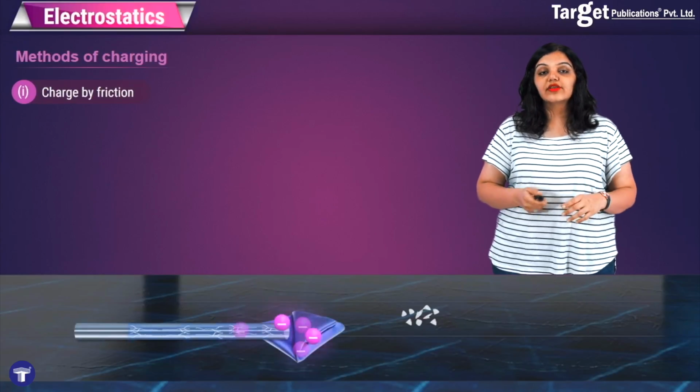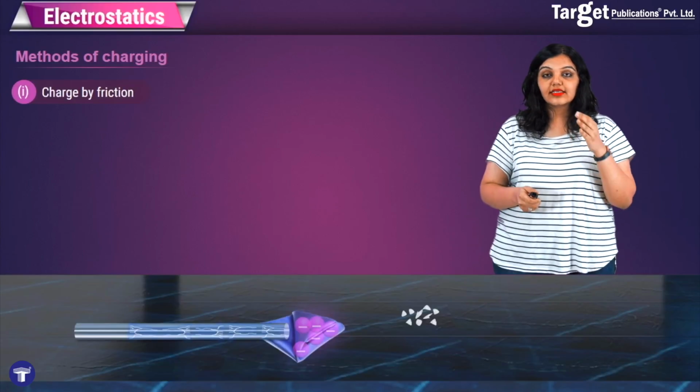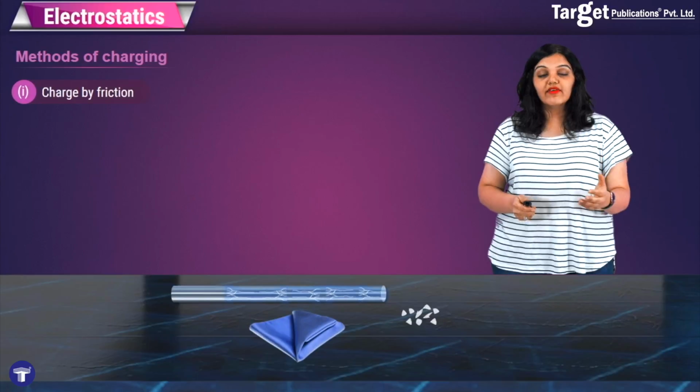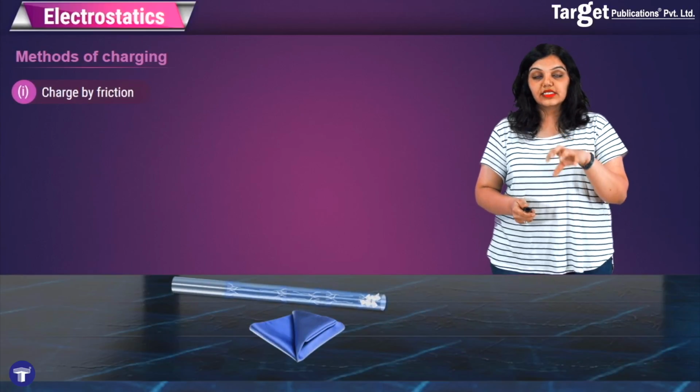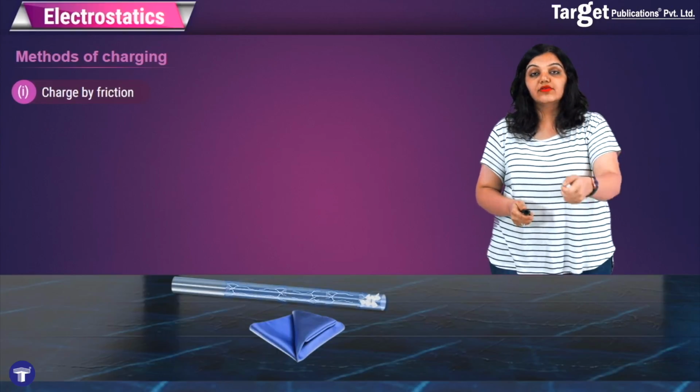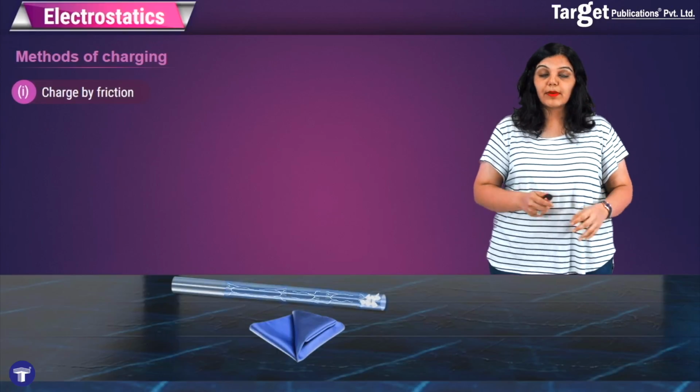The most important thing to remember about charging by friction is that it can only happen with certain kinds of material. For example, we know that when you take a glass rod next to pieces of paper, or you take something like nylon or plastic, rub it on your hair and take it next to pieces of paper, yes, the pieces of paper get attracted.